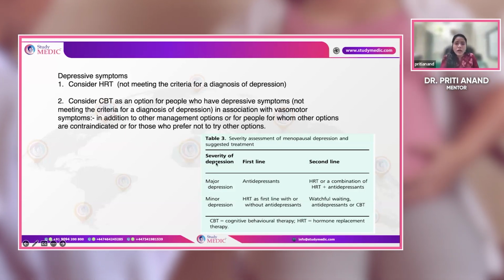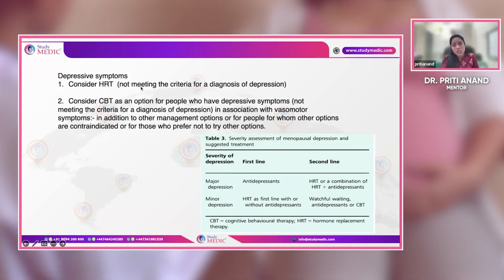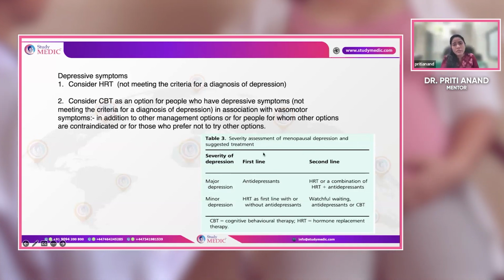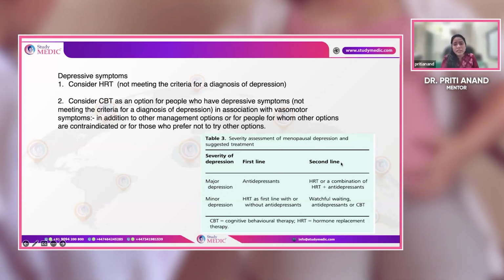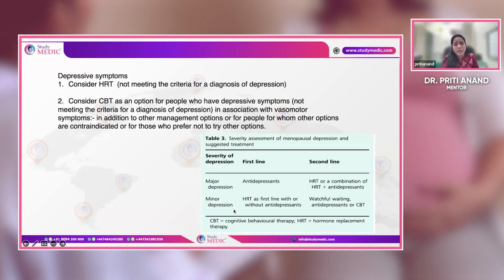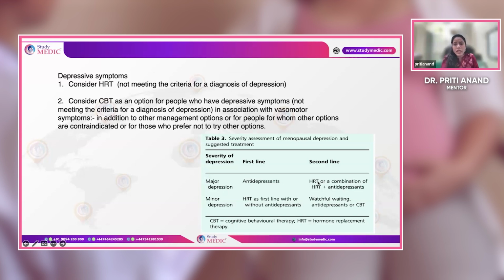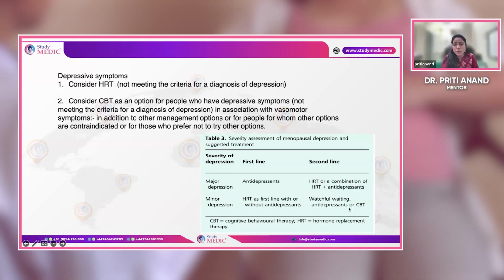In case of severe symptoms, if it is a major depression, the first line is antidepressants and the second line is HRT alone or HRT with antidepressants. For minor depression, HRT is the first line with or without antidepressants, and for second line, you can just wait and watch, or add antidepressants or CBT.